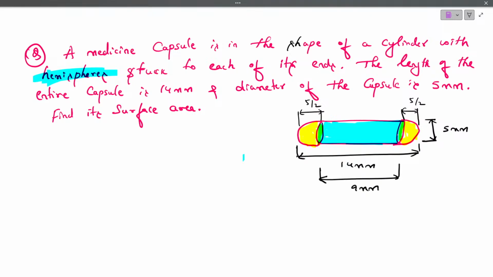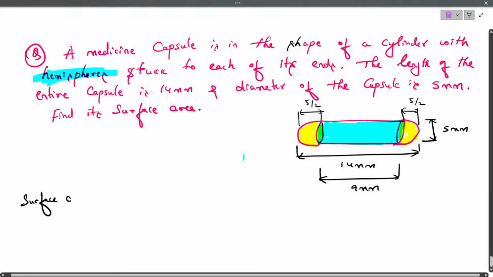So we know that the radius of the hemisphere is 2.5. Both sides we have 2.5, so 2.5 plus 2.5, that is 5 mm. Total 14, so now the cylinder is 9 mm. Next, what are the values they have given here? They have given the total length. From the total length we have found the radius of the hemisphere and the height of the cylinder. Okay. Now, let me come to the solution part.